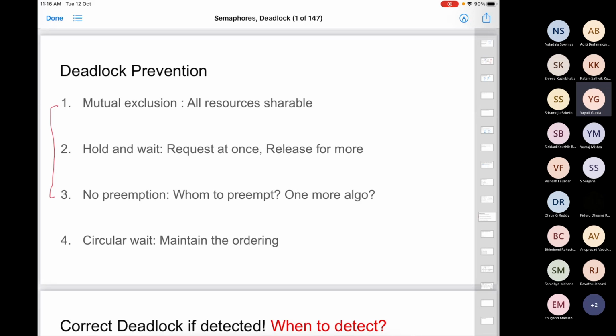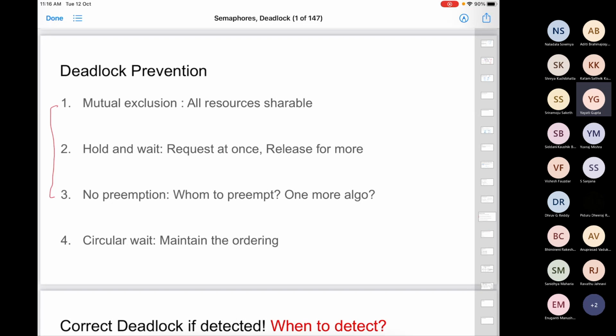Because of these, context switches made everything complicated. Because of context switches, we had to talk about synchronization. Because of synchronization, we are now talking about deadlocks. Right, so algorithms will just keep increasing. It's not preferred now. So a system programmer now, he cannot falsify any of these conditions.